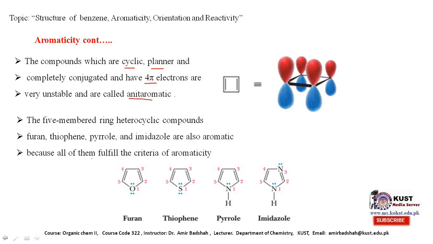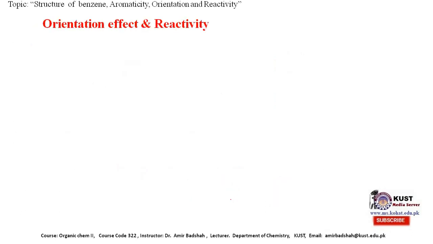For example, purine. In purine, it is a planar structure. Each carbon along with nitrogen is sp2 hybridized, and similarly it also satisfies the Huckel number. Similarly in the case of thiophene, pyrrole and imidazole, these are considered aromatic compounds because they fulfill the criteria of aromaticity.